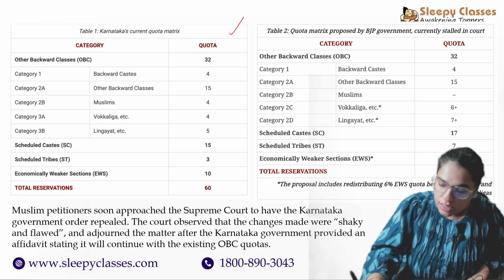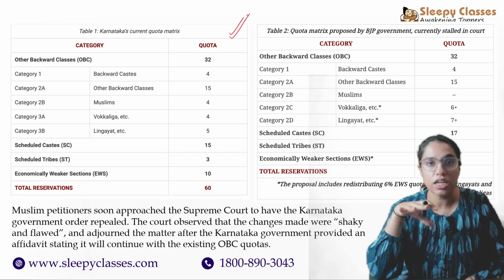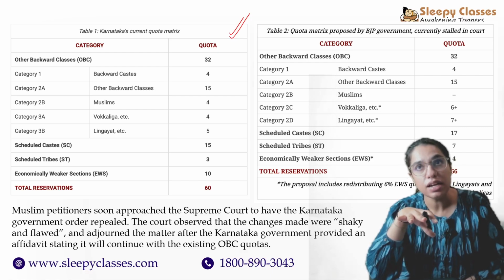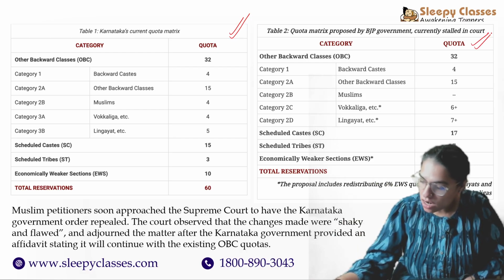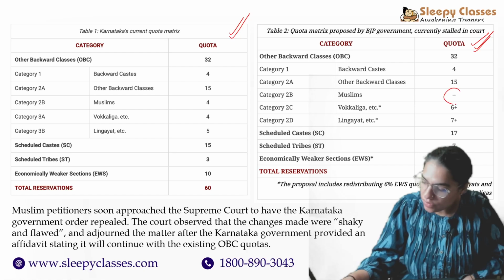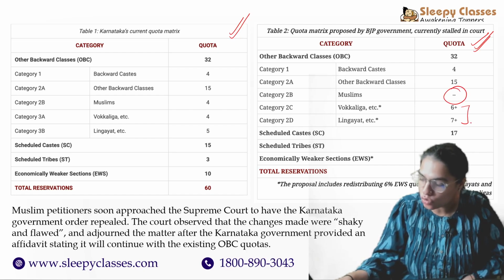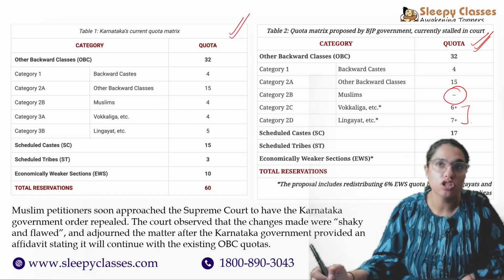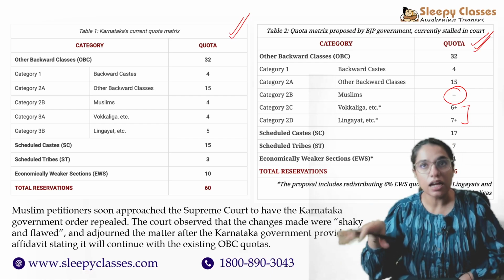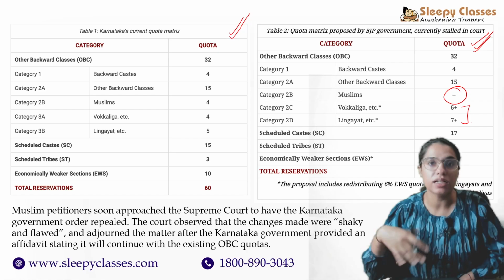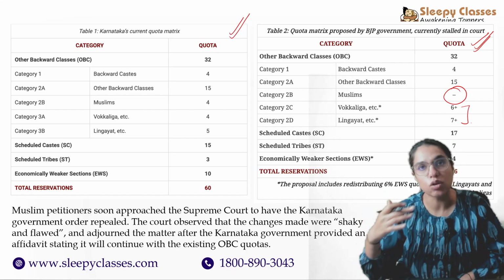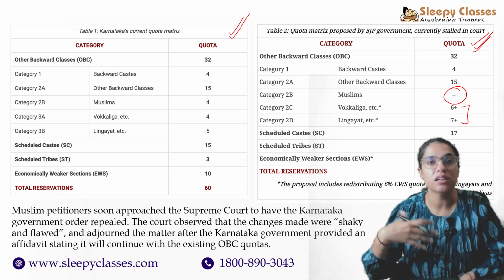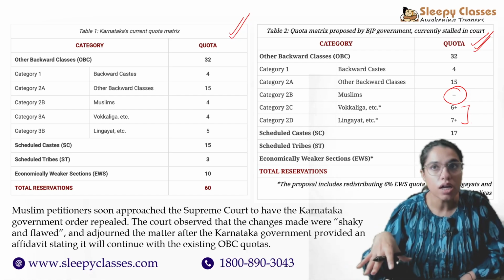So, this was what pre-existed the change by the Bommai government, right? The structuring in which the quota mix happened, and this was the change that they had come up with, doing away with the Muslim reservation and adding more for the Vokkaligas and Lingayats. However, Muslim petitioners took this to the Supreme Court, right? And they said that this was unfair. The manner in which it was carried out wasn't really constitutional. And the court also observed that the changes were made in a very hasty manner. They were very flawed, right?